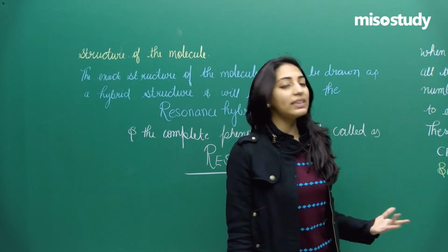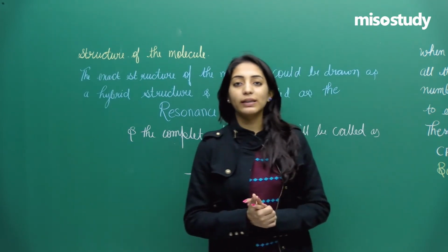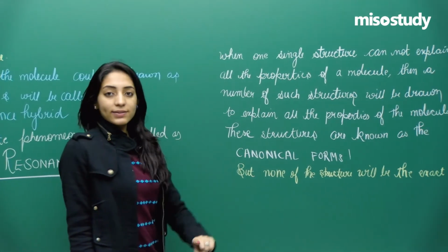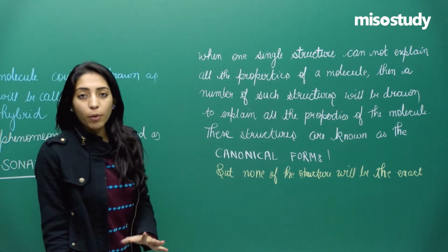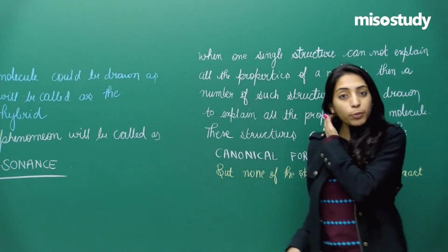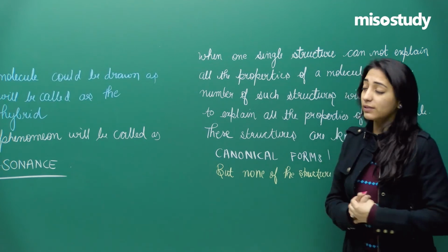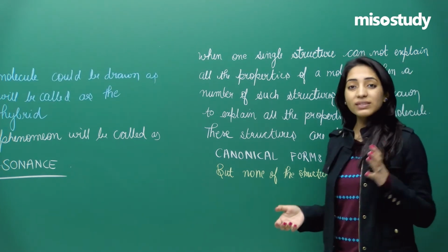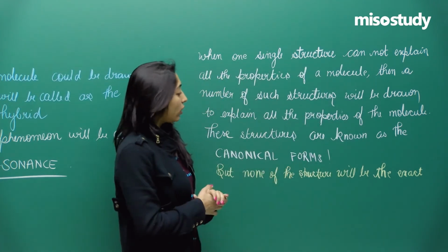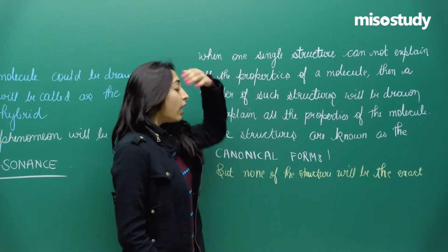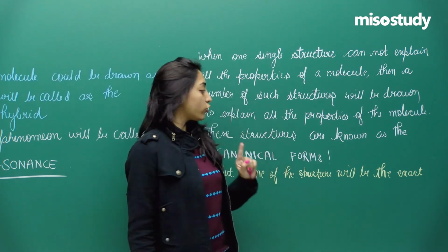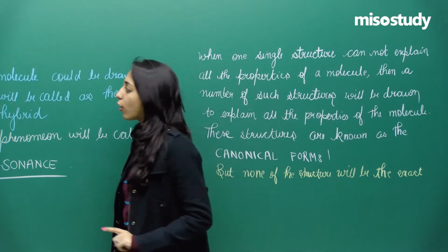Okay. So let me just read the definition once again, and then I'll start explaining you the entire details about resonance. So it says that when one single structure cannot explain all the properties of a molecule, okay, so let's say there is a particular molecule like carbonate, and if I'm drawing just one particular structure, it is not able to explain all the properties of a molecule, then a number of such different structures could be drawn to explain all the properties of the molecule, right. So such structures will be known as canonical forms, but none of the structure will be the exact or the real structure of the molecule.